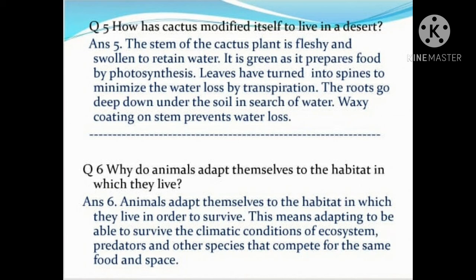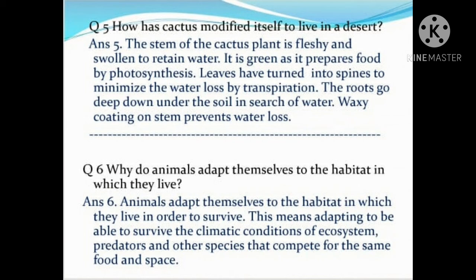Leaves have turned into spines to minimize the water loss by transpiration. The roots go deep down under the soil in search of water. Waxy coating on the stem prevents water loss. These are all the adaptations of cactus for living in desert conditions.